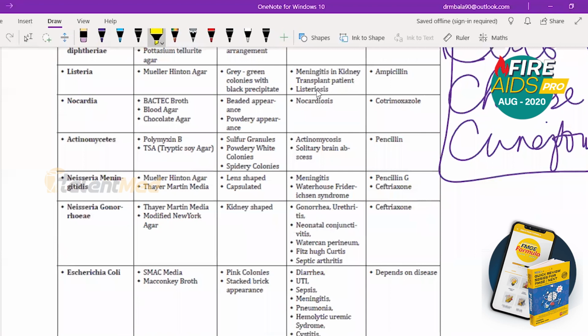Next is Listeria. So Listeria means Muller-Hinton agar. Listeria means gray-green colonies with black precipitate. Listeria means meningitis in kidney transplant patient and also causes listeriosis. Now Listeria causes a lot of things, but the first point I want you to remember, Listeria grows at 4 degrees Celsius. That is very important. And Listeria has something called tumbling motility. That is very important.